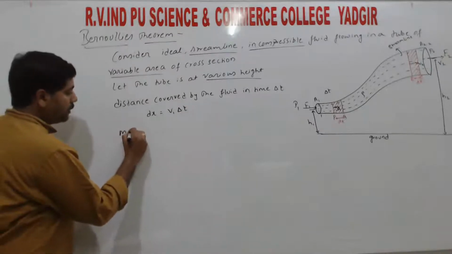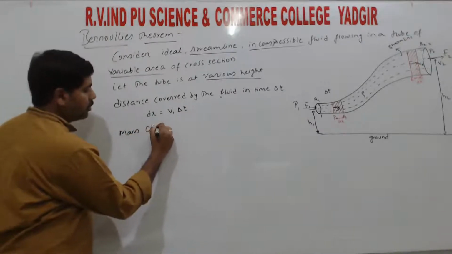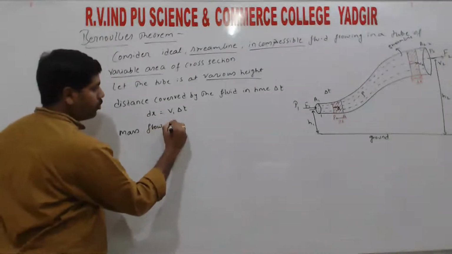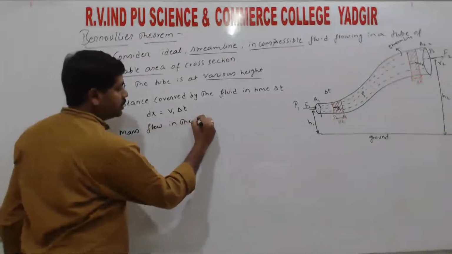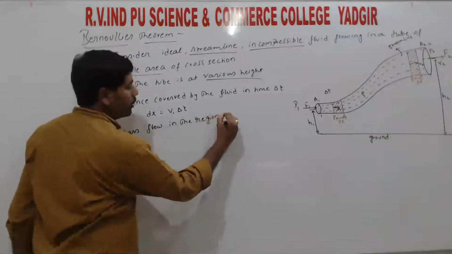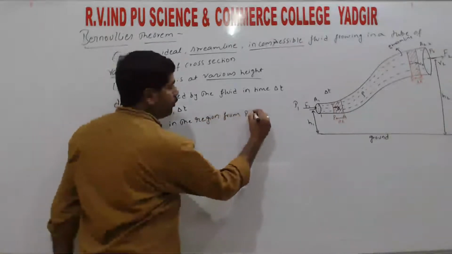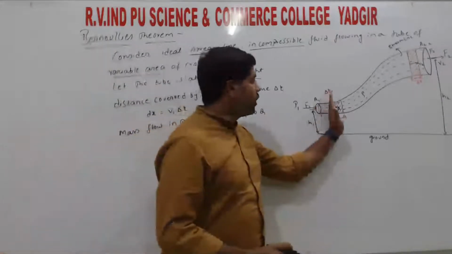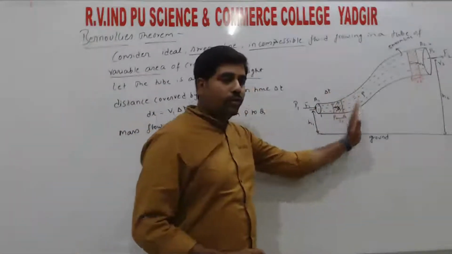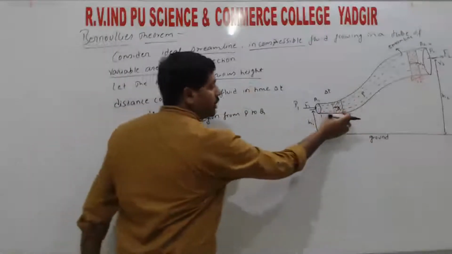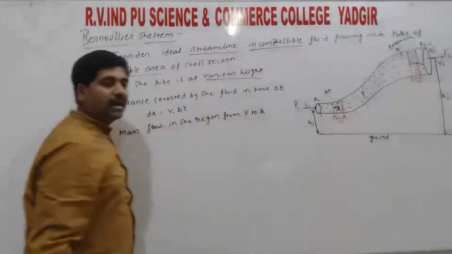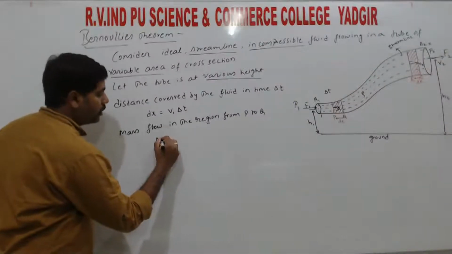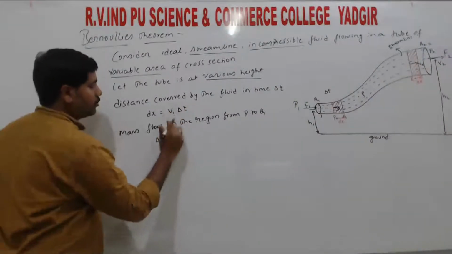So the mass flowing in the region from P to Q, right? The mass which has flowed from the region P to Q, how much mass is moving, right? That we take as delta m or dm, right?